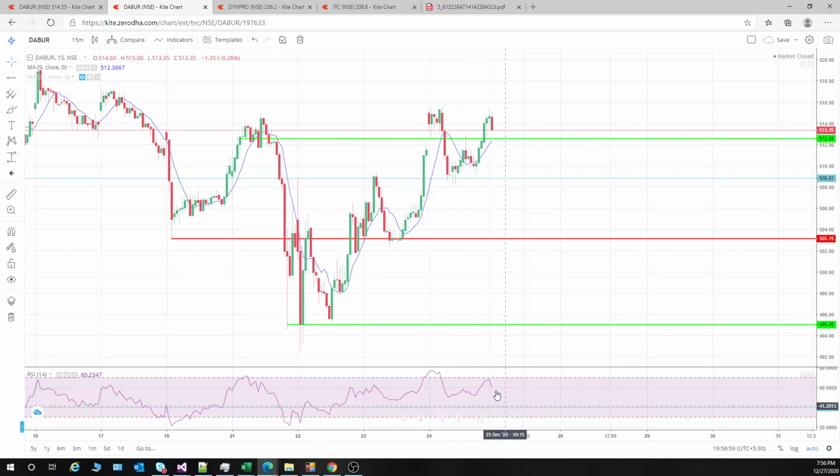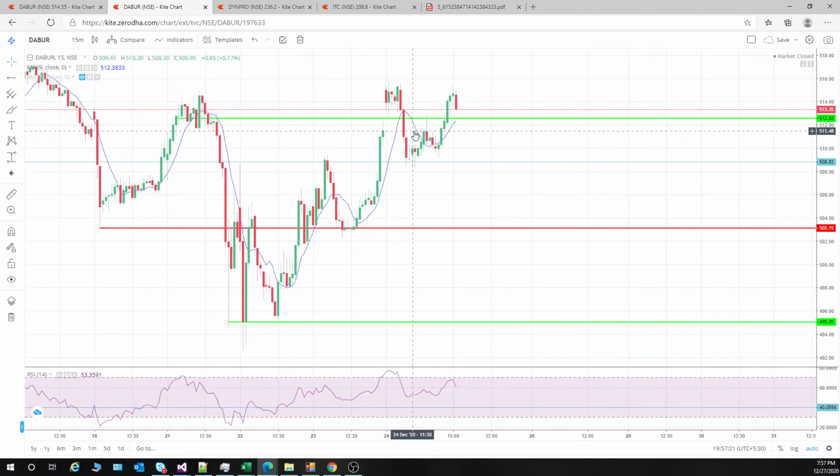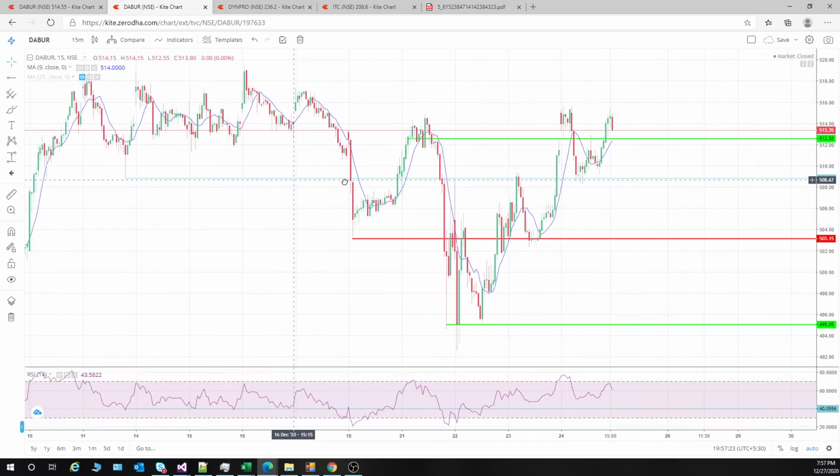Whenever it comes to 40, you exit. If it hits the stop loss, then it's fine. What I'm telling is that out of 10 trades, if 3 hit the stop loss and 7 trades are in profit, it is a lot of money. So this is how we trade in this strategy.